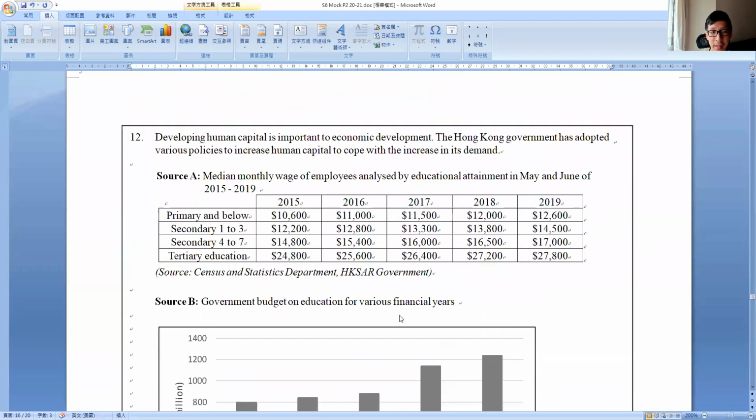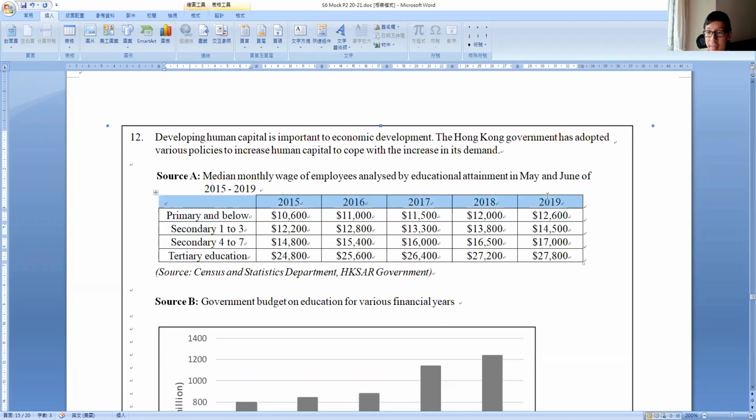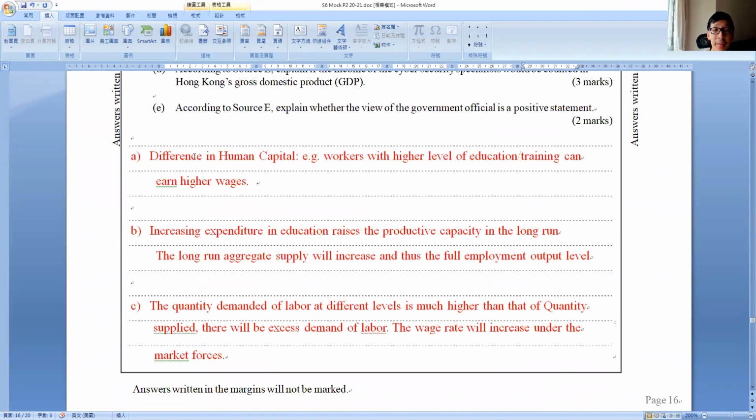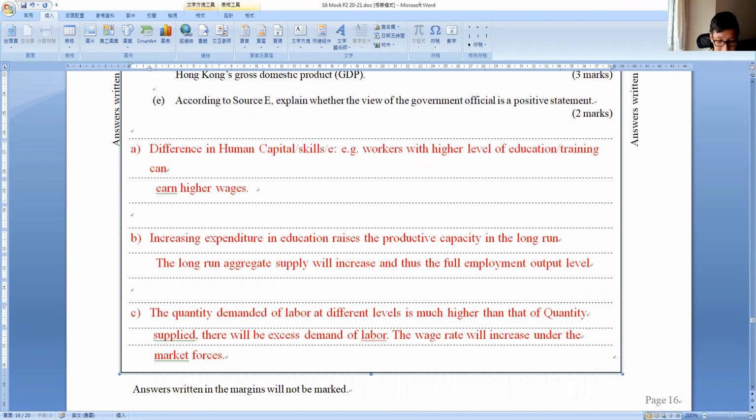Now let's look at source A here. Source A, the only thing given to you is their education level. Do you see? Across the years, it is always people with higher education. They get higher median monthly wages. Okay? This is always the case. So here, we know the difference in human capital, or some of you say, right, difference in skills in education level. The higher the wage, the more you can earn.